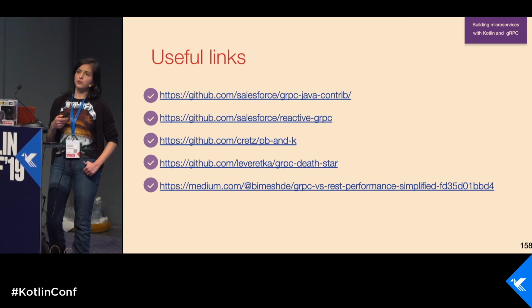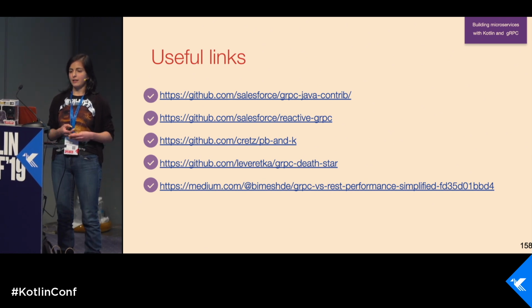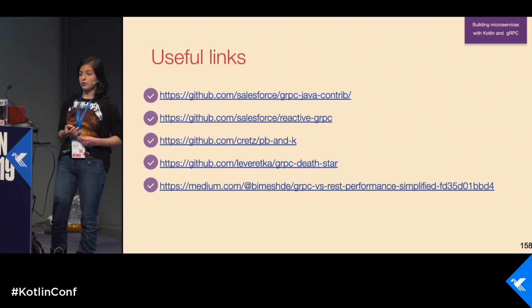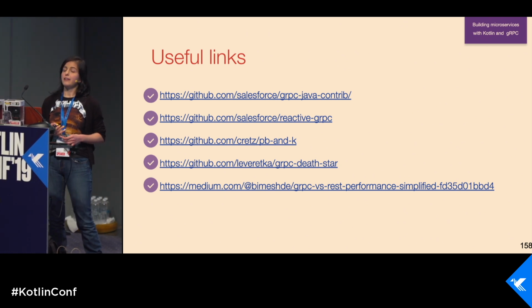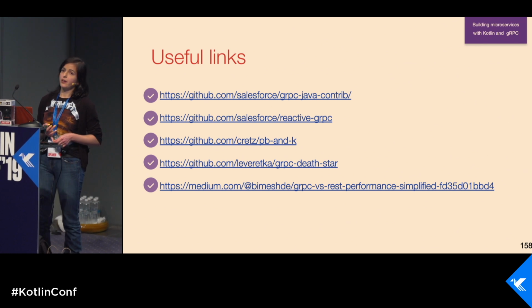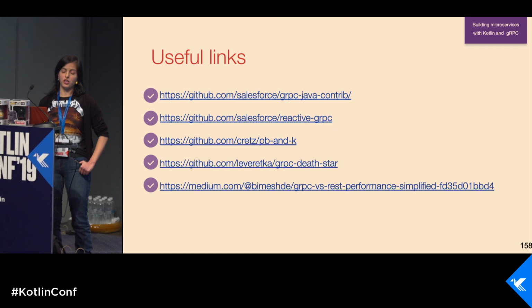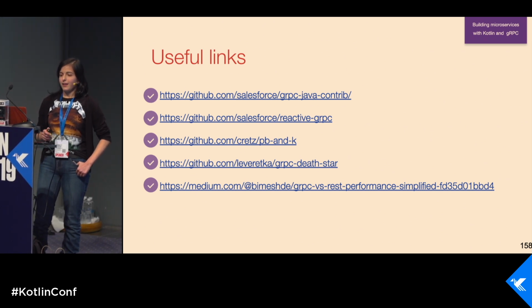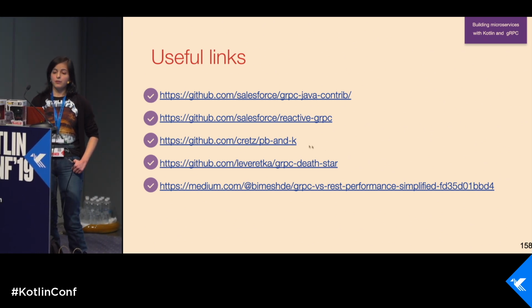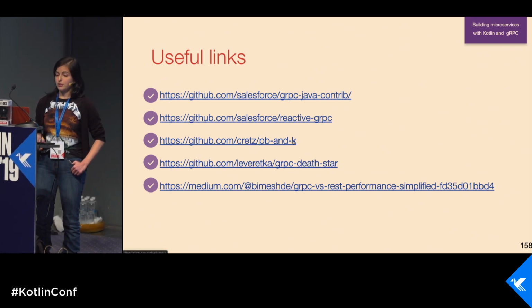Even if you don't use Kotlin, if you work with Java but you don't want to write this ugly stuff, you can look into these libraries because they implement some stuff with completable futures, with reactivity, and the code, even in Java, is not that ugly. There is also a Protobuf library for Kotlin, PB and K. It's quite interesting.